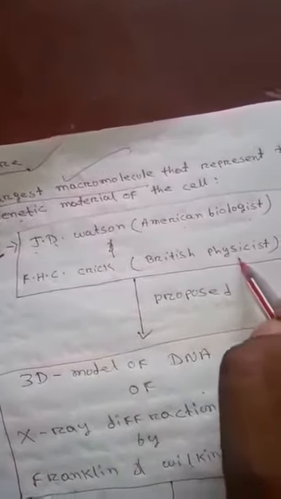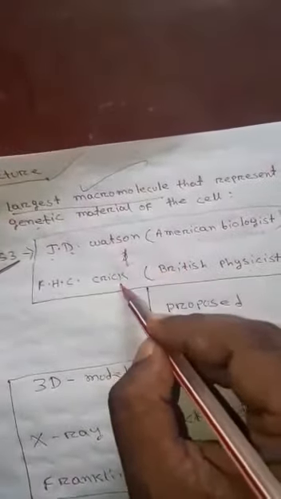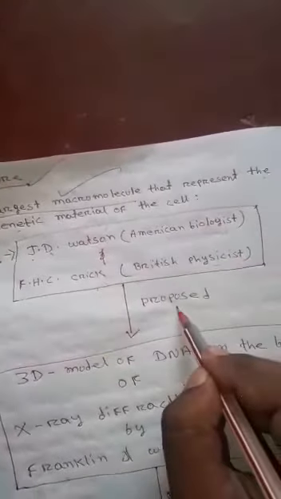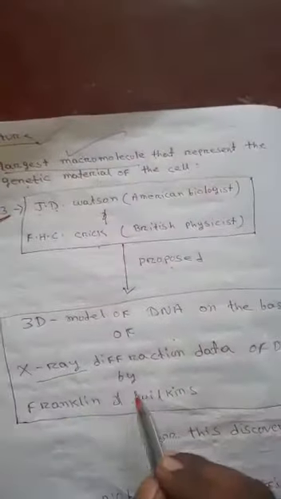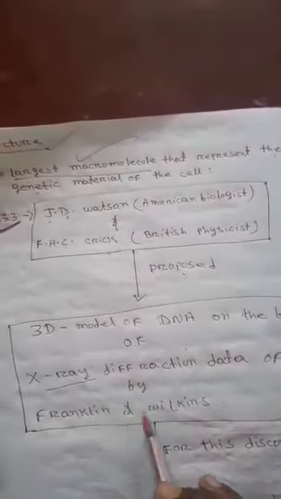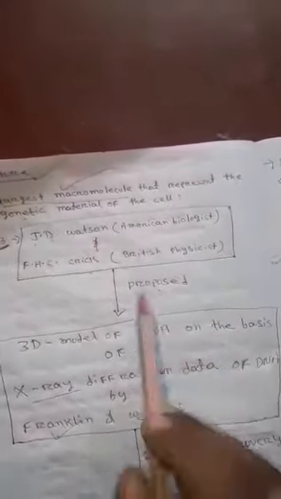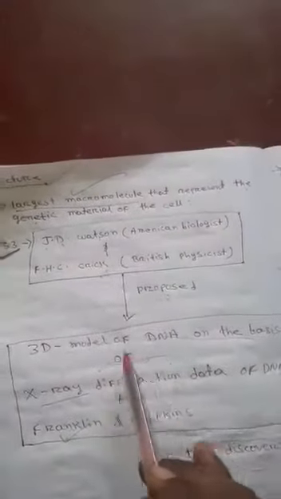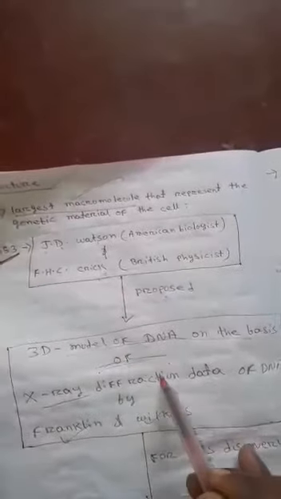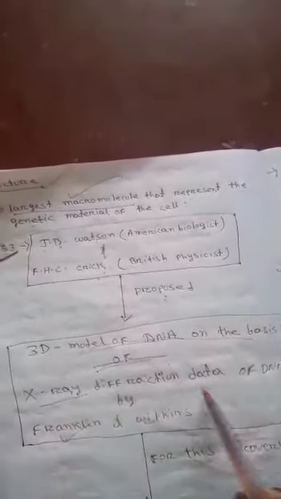Crick, a British physicist, both proposed a model on the basis of X-ray diffraction data of DNA by Franklin and Wilkins. These two performed X-ray diffraction on DNA. Based on that data, Watson and Crick proposed a 3D model of DNA.